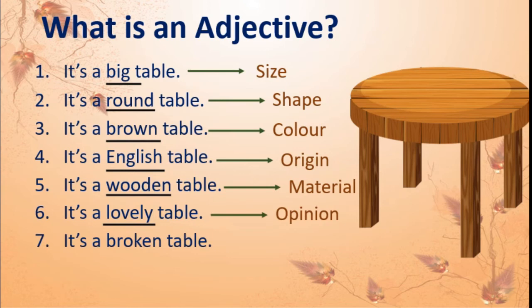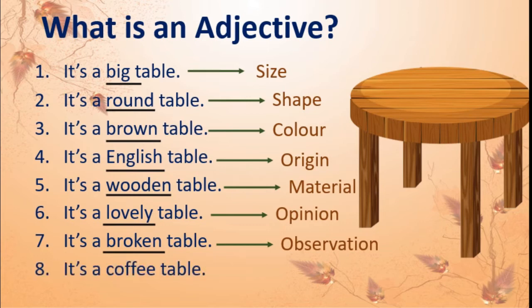Next, it's a broken table. Okay, see this. Broken is an adjective used here, so it tells us about the observation or feelings of a person. Okay, the last one is it's a coffee table.